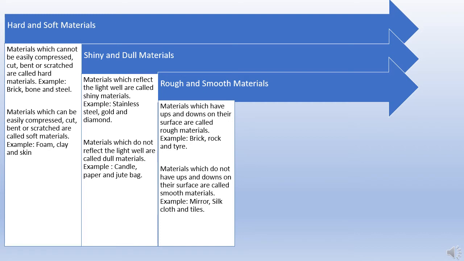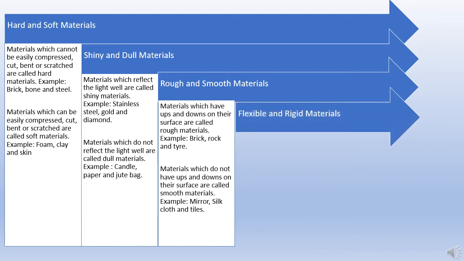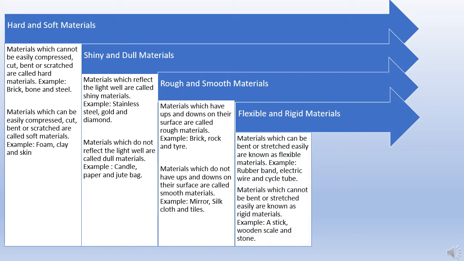But materials which do not have ups and downs on the surface are called smooth material. So when you take a mirror or a silk cloth, it is very smooth to touch and it is very soft. Okay, next is flexible and rigid material. Material which can be bent or stretched easily are called flexible material. So example, rubber band. So using a rubber band, you can stretch it easily.